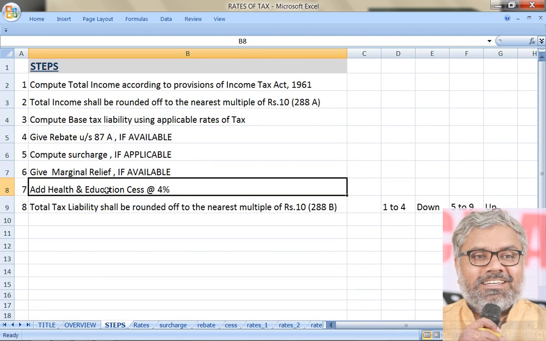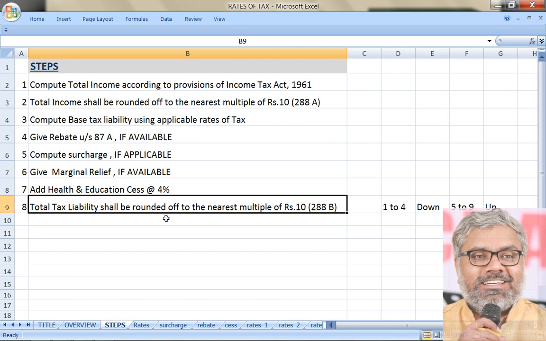After doing all this, to whatever number we get, we have to add health and education cess at the rate of 4%. So after following all these steps, calculating base tax, adding surcharge if any, deducting rebate if any, giving marginal relief if any, we got some number. Adding to that 4% of health and education cess, what we get is the tax liability of the SSE. But is that our final answer? No, it is not, because there is one more section that is applicable, 288B.